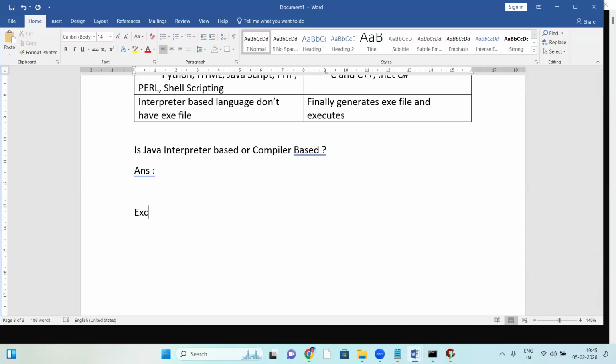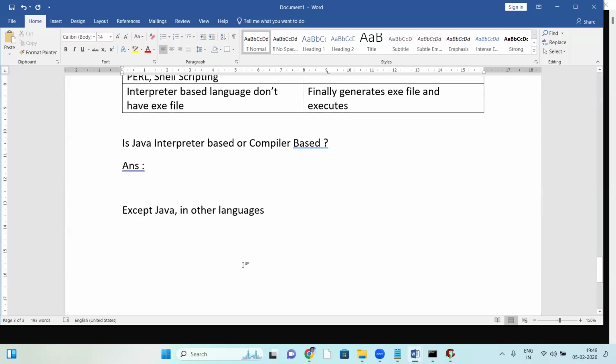See, except Java, in other languages, maybe C language, C++, Python, what happens here?